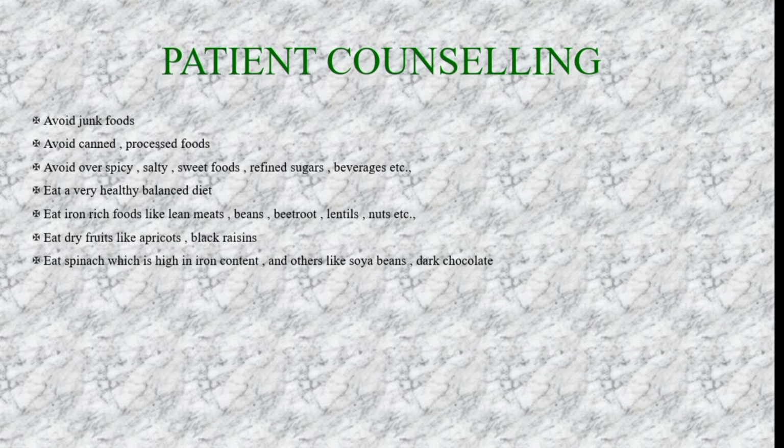So the spinach should be taken in a normal manner, it shouldn't be taken in high amounts. It is high in content, and others like dark chocolate, and even soya beans. So I have given a general type of counseling point. We have to skip the beetroot and the raisin, not only the raisin, the dry fruits or the nuts that are rich in phytic acid, and the soya beans. Those should be skipped.